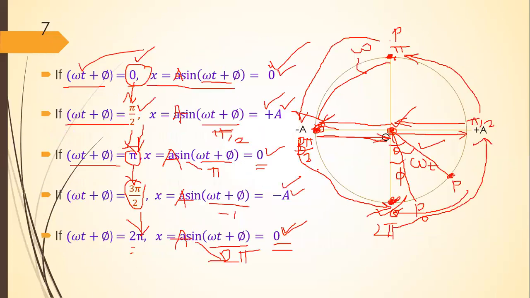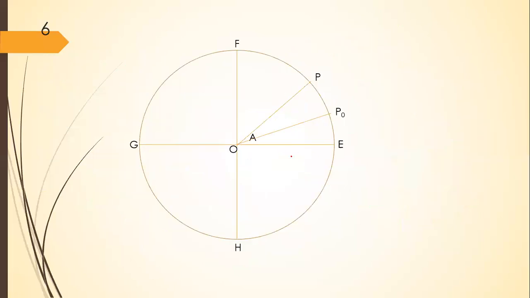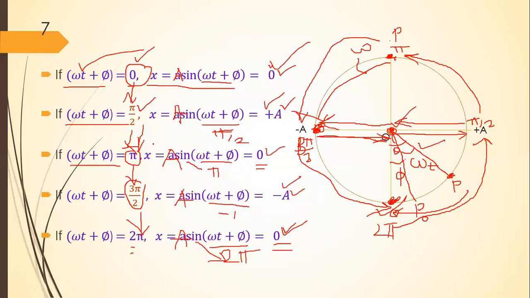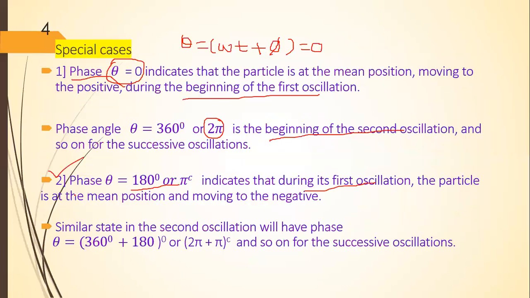Here, the particle is at the mean position and now it is moving to the negative during the first oscillation. Then for a similar state in the second oscillation, we will have the phase 360 degree plus 180, that is 2 pi plus pi radian.